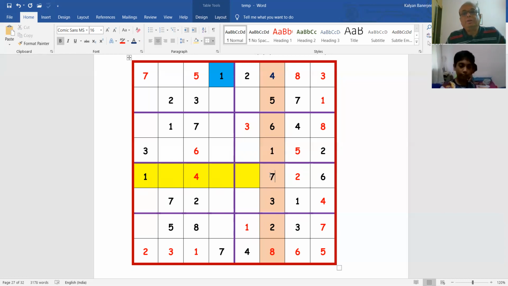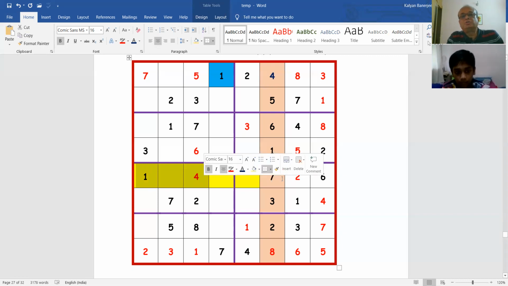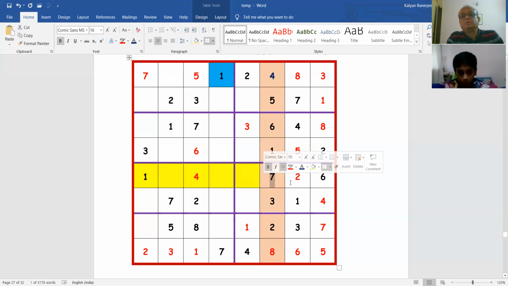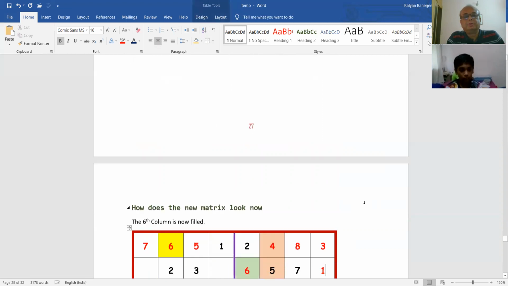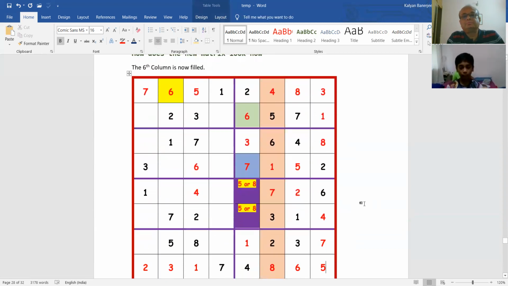Yes. Okay. But you see now it is very interesting that you filled from the top. You said that on the top 7, 1 is there, 7 is there, 1 is there, so it will be 4. But I had started filling from the bottom. I said that 1 and 4 are here, so 7 will be here. So many times, like I told you, there are many ways to approach, and both are correct. It depends on what you want to do. So now it looks like this.